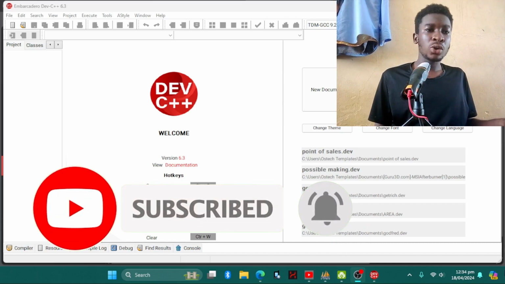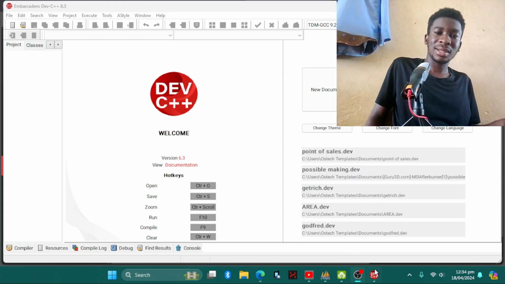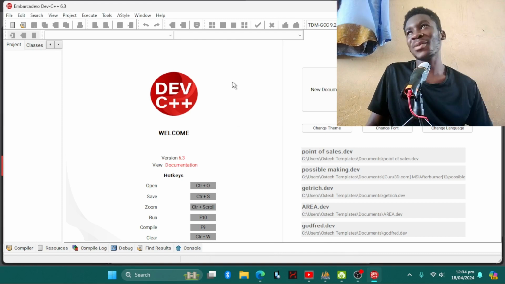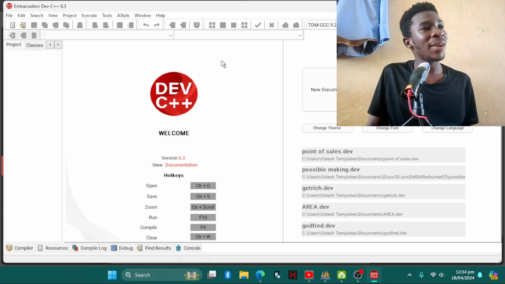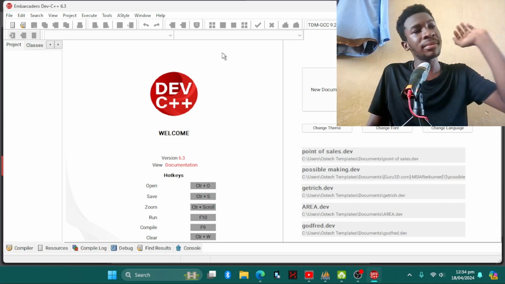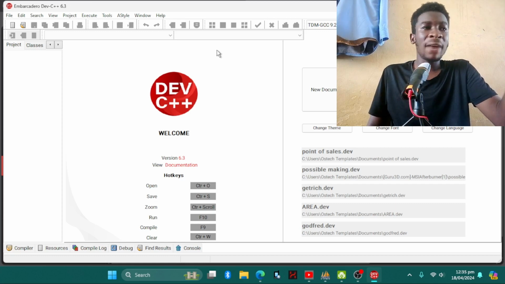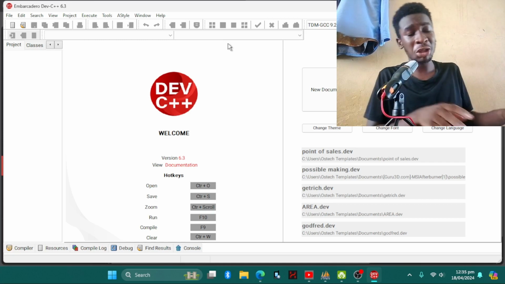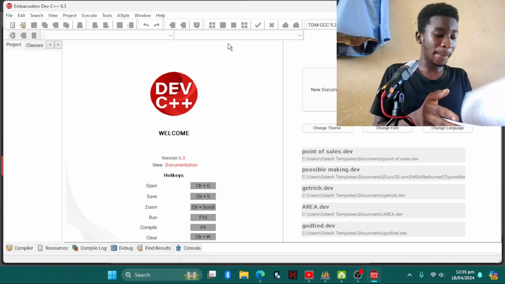Let me go to my Embarcadero Dev C++ software. So we have compilers and programs you can run C++ in: Visual Studio, Code::Blocks, Embarcadero Dev C++. C++ is a programming language which you can use to create software, high-level software and other stuff. So let's go straight into it.